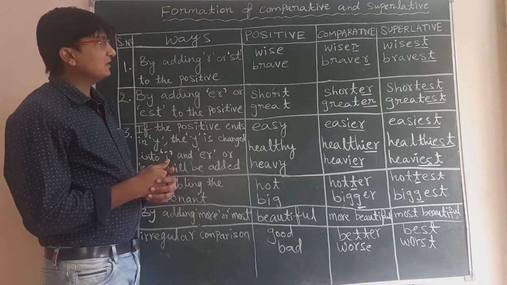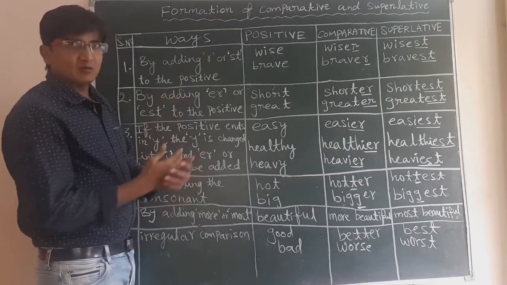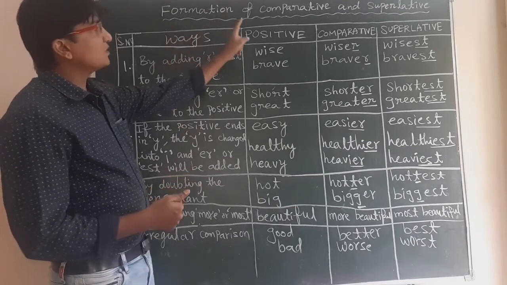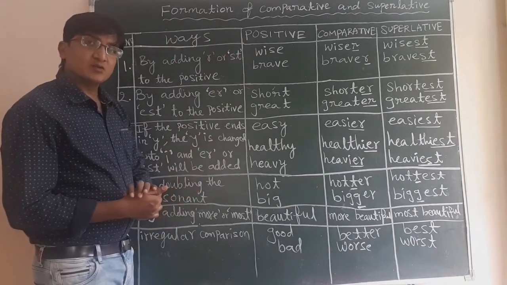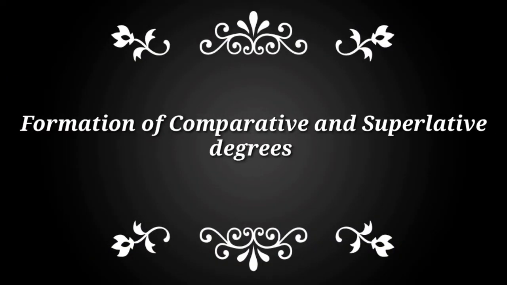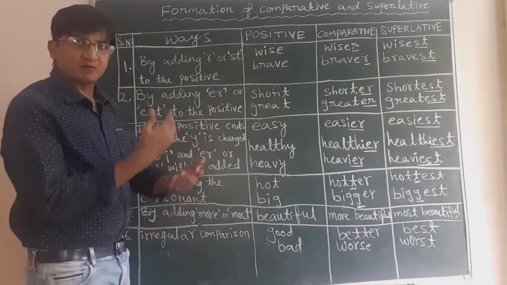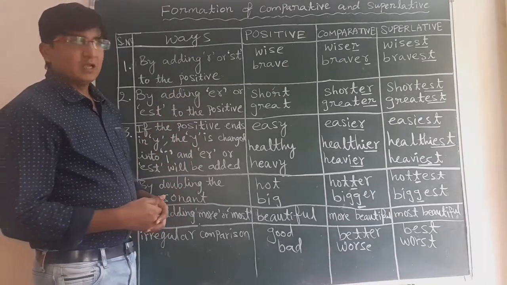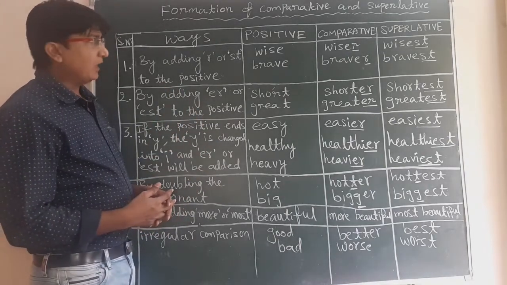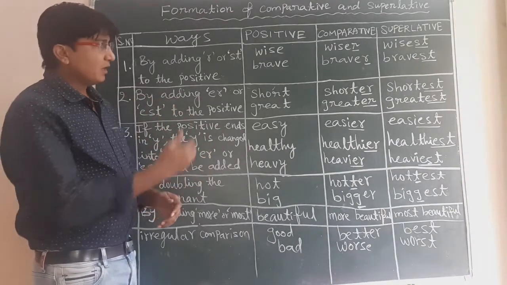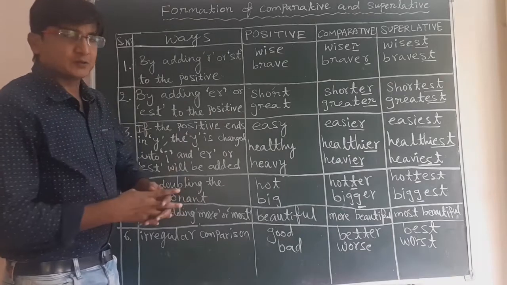In this session, we are going to learn one of the grammar topics: the formation of comparative and superlative degrees. There is a table here, and there are 6 ways comparative and superlative degrees are formed. We are going to learn those.